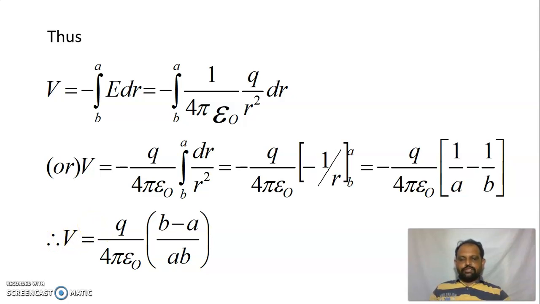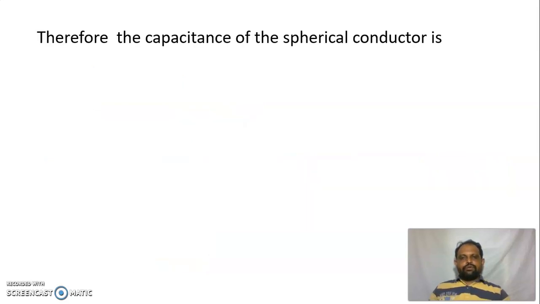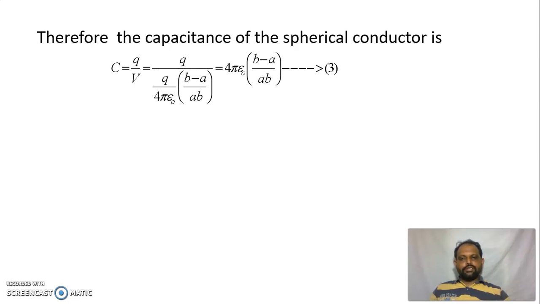When we know the potential difference, we can easily calculate the capacitance by the definition C is equal to Q divided by V. So the capacitance of the spherical conductor is C is equal to Q divided by V. Substituting V is equal to Q divided by 4 pi epsilon naught, B minus A divided by AB, Q and Q get cancelled. So the capacitance is equal to 4 pi epsilon naught AB divided by B minus A. This is the capacitance of the spherical conductor.